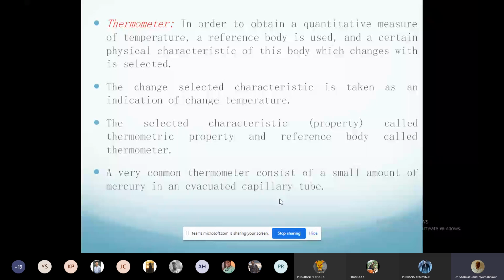If you don't create a vacuum, what will happen? Suppose the mercury level increases as the temperature increases. Now there is air above the mercury, and the other end is sealed totally, so the air cannot escape. The rising mercury level will compress the gas, so the gas pressure will increase. Suppose the temperature increases too much and the pressure becomes unbearable. What will happen to the glass tube? It will break. It will explode.